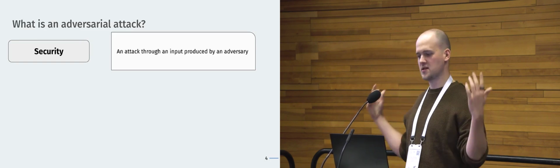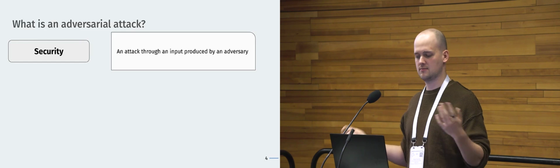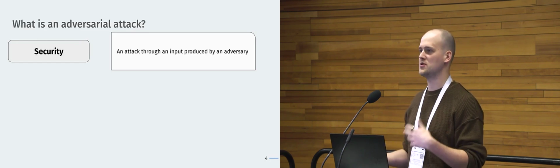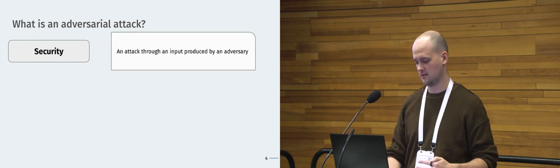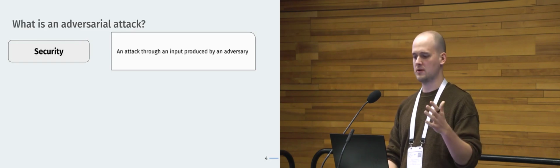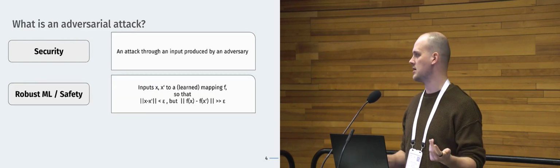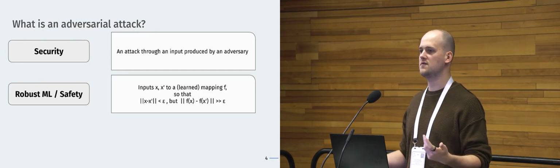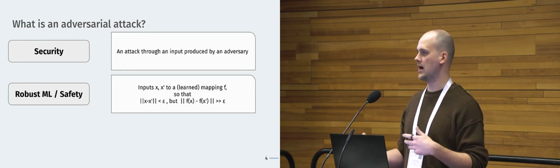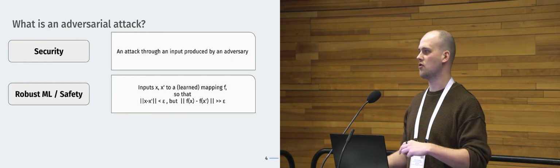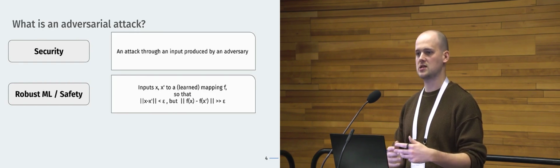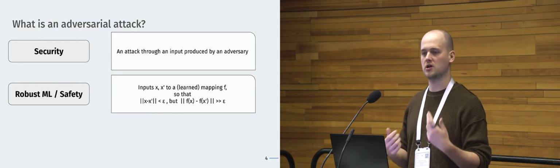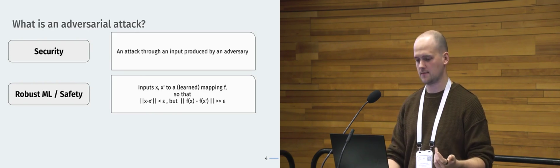Maybe for the purpose of this talk, let's say security is just an attack that comes through an input produced by an adversary, right? So security is about someone that is an adversary. And maybe we'll contrast this a bit with safety, which is also super interesting. In classical machine learning, safety is much more a question of how continuous this mapping is, right? How often it maps similar things to similar outputs. This may be more the machine learning notion of what safety is.